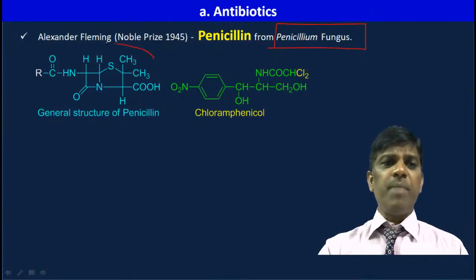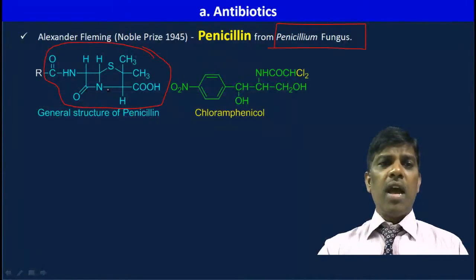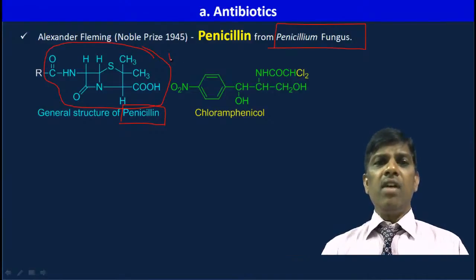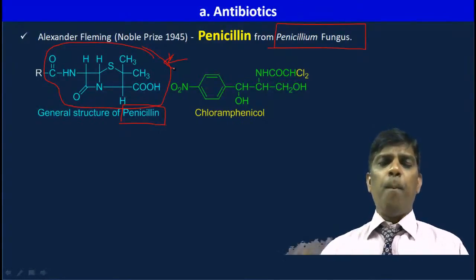The general structure of this penicillin, based on the chemical structure, what we learned is this is a lactam, see, nitrogen, and this is a ketone amide. Cyclic amide is lactam, and sulfur, this is a 5-membered sulfur ring, like this. So the penicillin structure was elucidated, and during the 1930s it was isolated, but after 13 years it was able to be synthesized in the lab, and it was tested against bacteria and found to be a potent antibacterial drug, because of which Alexander Fleming got the Nobel Prize in 1945.